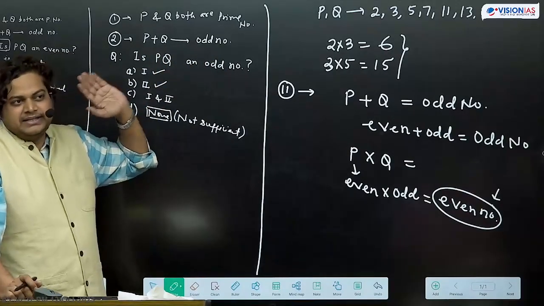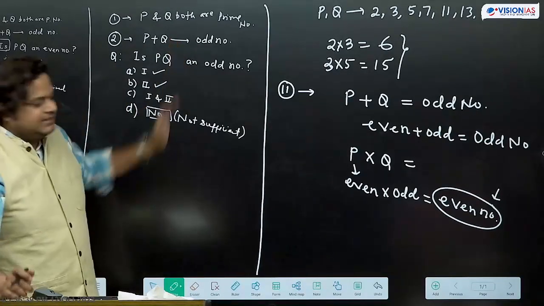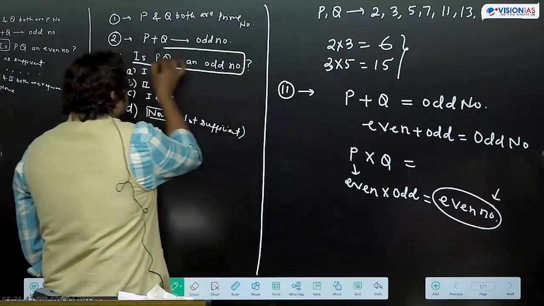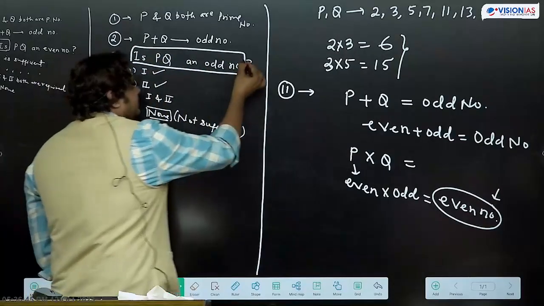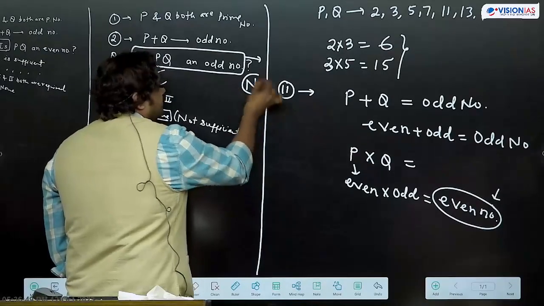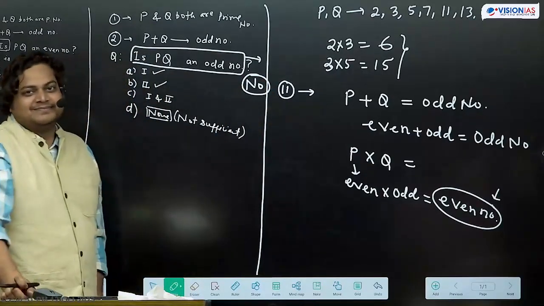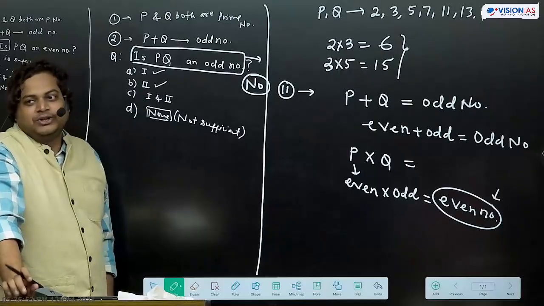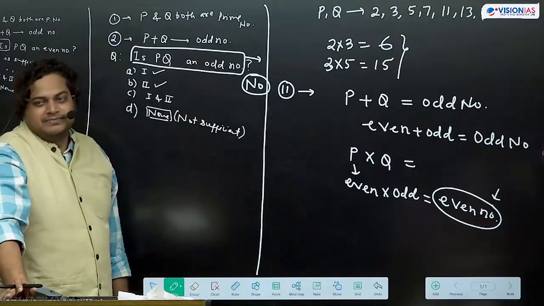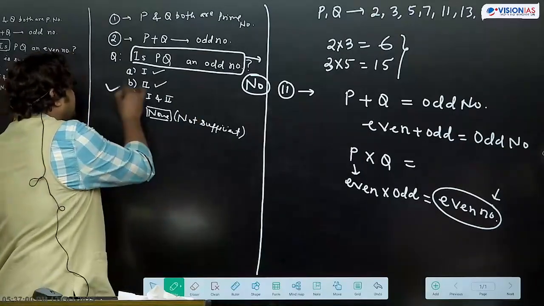Are we getting the answer of the question? We are getting the answer of the question. The question is this: is PQ an odd number? What answer are we getting? No. We are getting the answer as no. No, PQ is not an odd number. That means statement 2 is sufficient to answer the question.